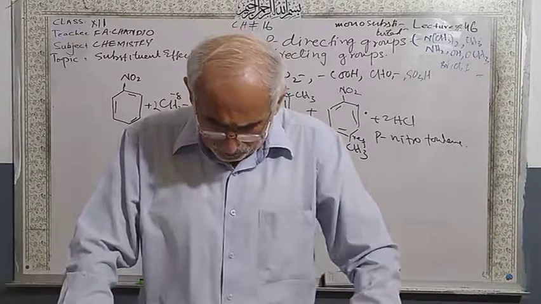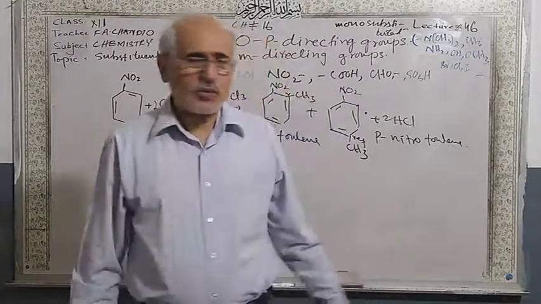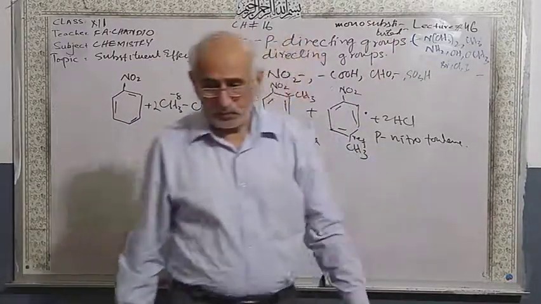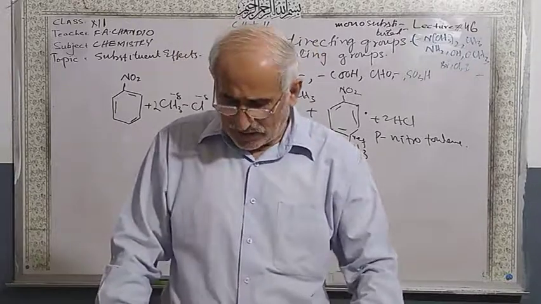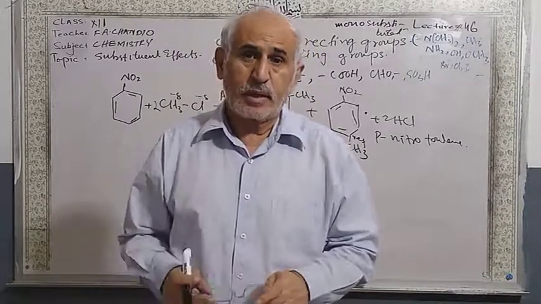Listen carefully now. All of these groups release electrons towards the benzene ring.